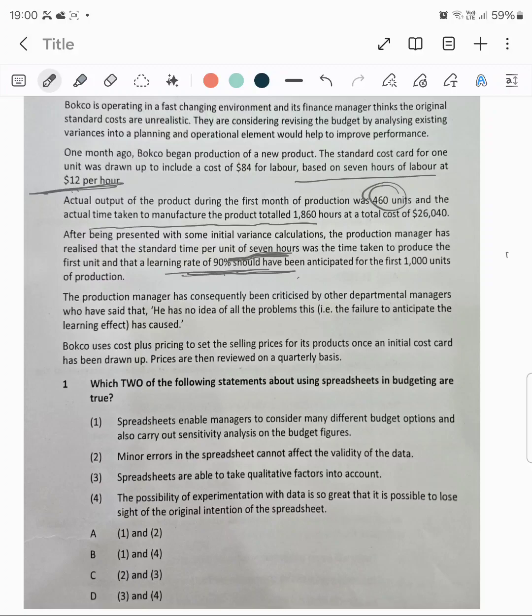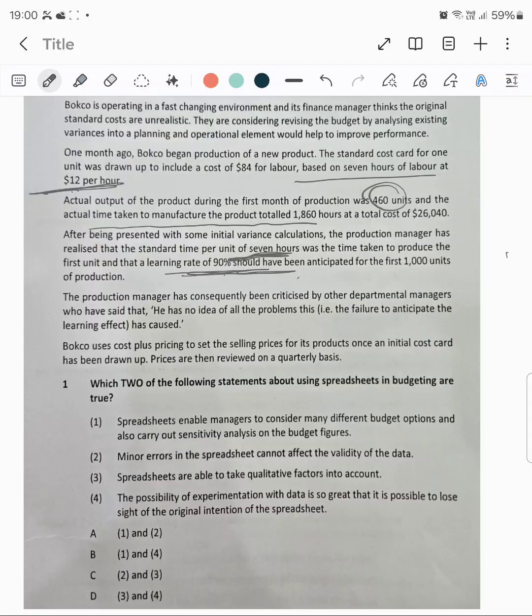The standard set for the 460 units should have been 460 into 7, which is quite simple. Then what variance are we calculating? Something which was a standard set, and something which is planned later on, which is changed.